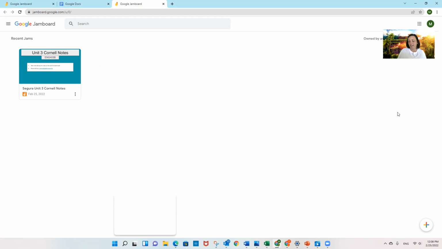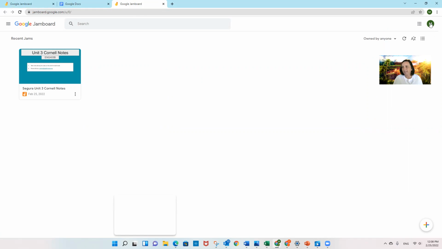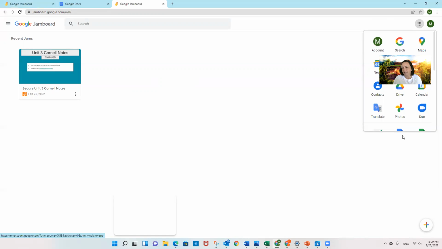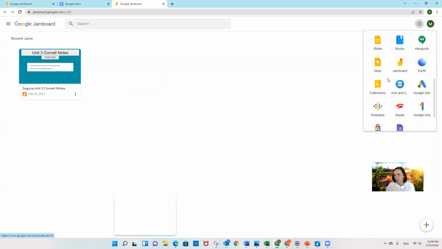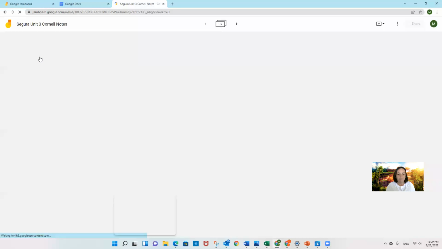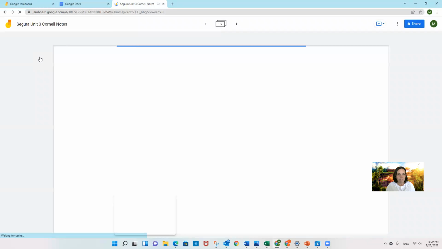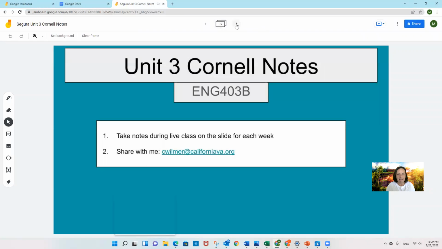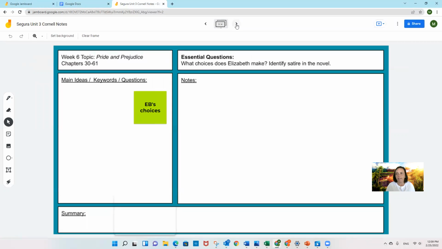You're going to log into that Google account and go to this little waffle thing up here. You'll see that you're logged in by having a number or picture, a letter or picture up here in your Google account. And again, your apps are up here. So there are lots of different apps. You have access to most of these. This is a different student's account. So reopen it here. And you're just working on it for 3 weeks and adding whenever you watch a recording or attend class.